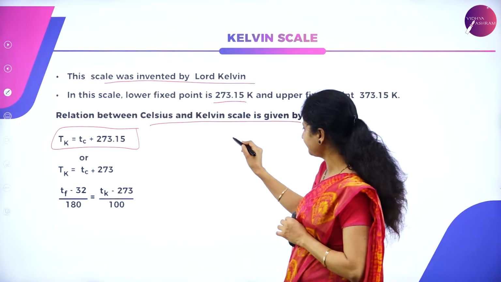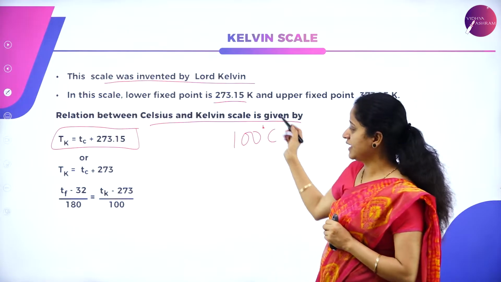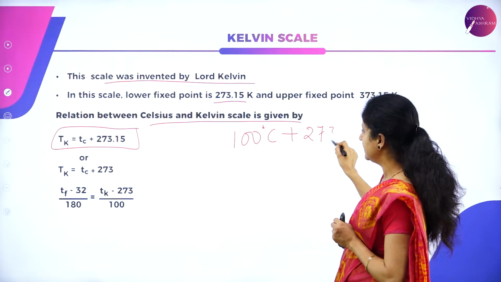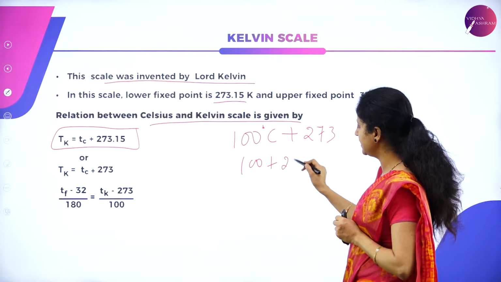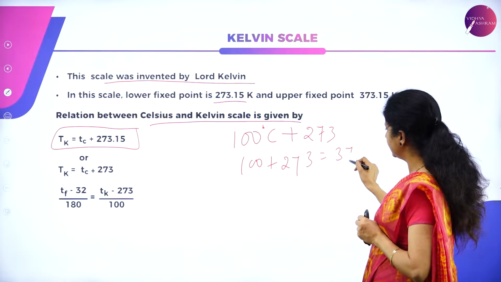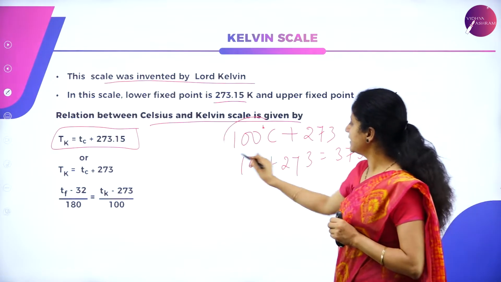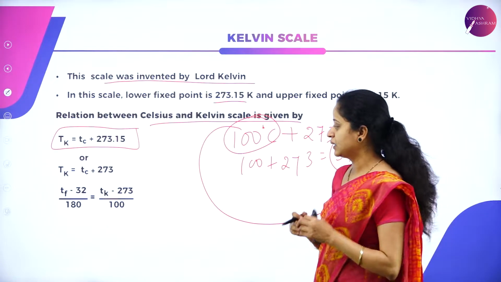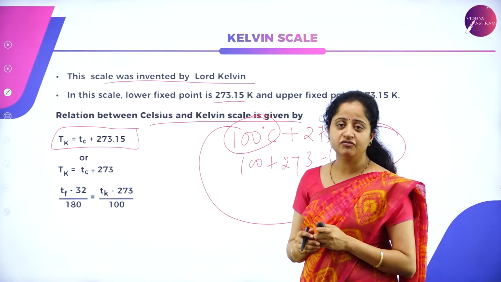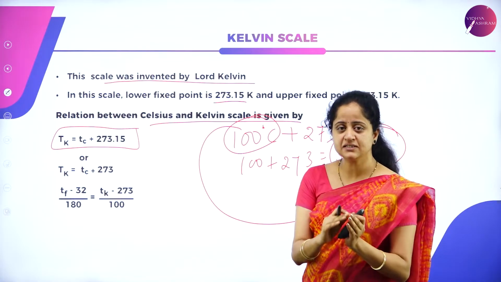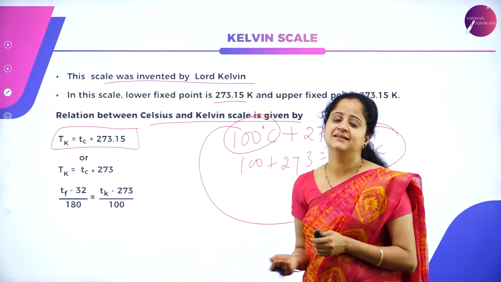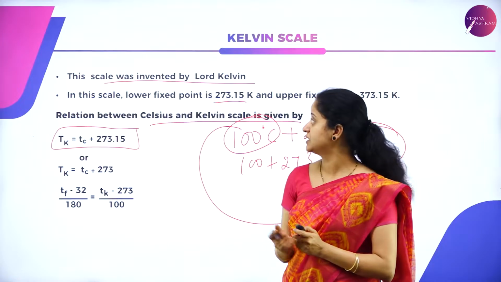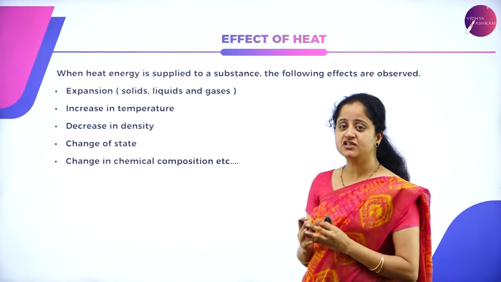Suppose if we have 100 degrees Celsius, we can write in terms of Kelvin. How? By just adding 273. So 100 plus 273, which will give us 373 Kelvin. So 100 degrees Celsius in Kelvin scale is 373 Kelvin. So likewise, we can convert any of the values on one scale to the value on the other scale. These are the basics of temperature and the measurement of temperature. Let's now move on to effects of heat.